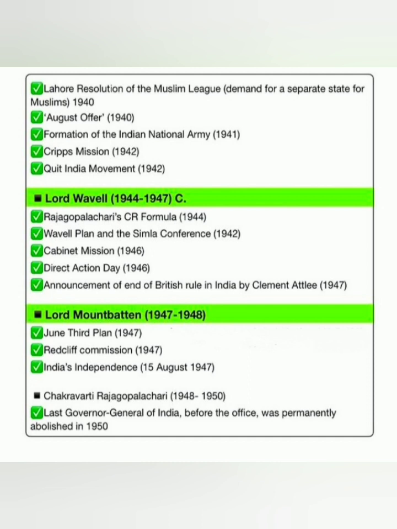Mountbatten, 1947 to 1948. Events during his regime: June 3rd Plan 1947, Radcliffe Commission 1947, India's independence 15th August 1947.